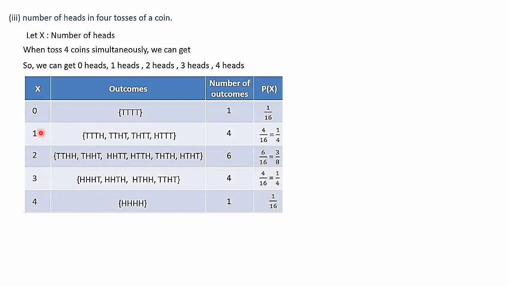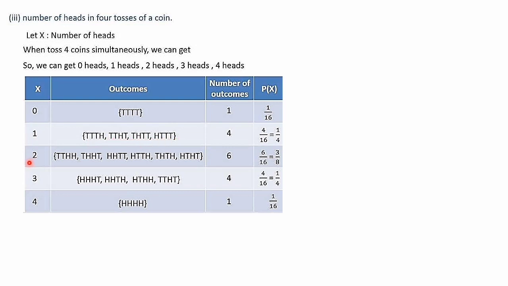X value is 0, 1, 2, 3 and 4, and the outcomes when you write 0 heads. 0 heads means only tails, 4 times tails: t, t, t and t. And when x is equal to 1, there is only 1 head. So out of 4, 1 will be h and the remaining will be t. So t, t, t, h and t, t, h, t, t, h, t, t and h, t, t, t.